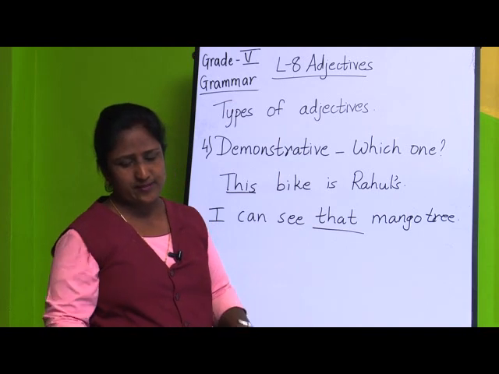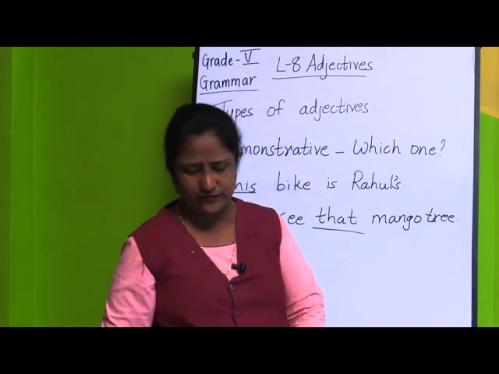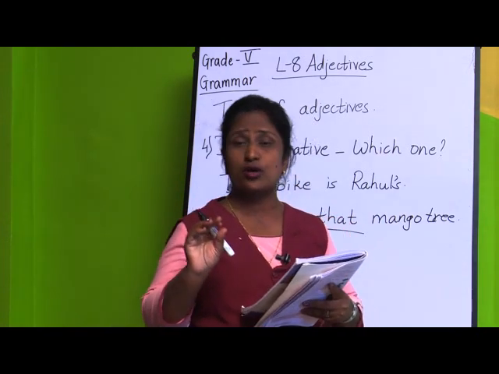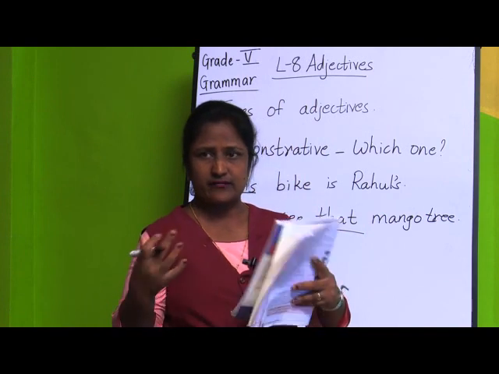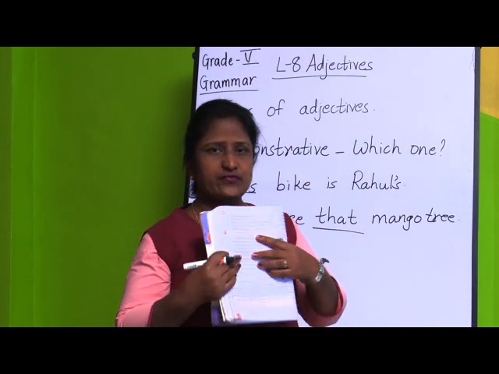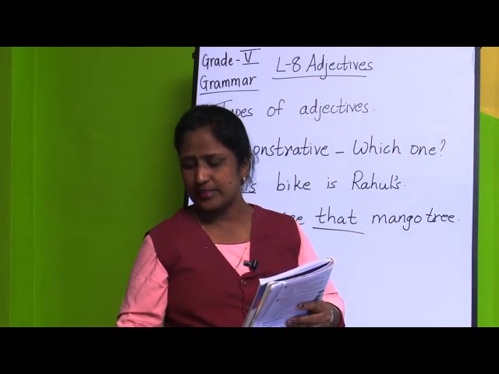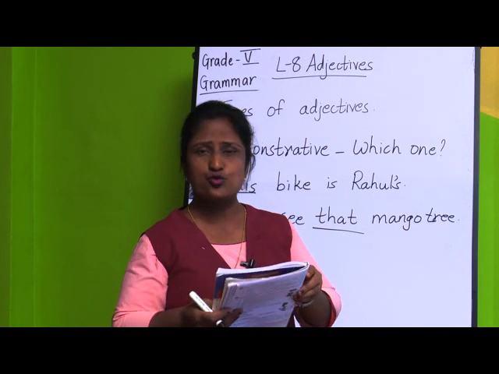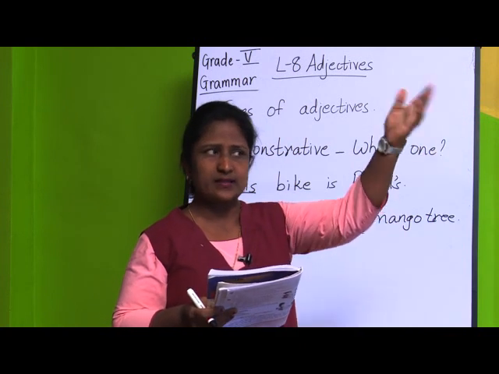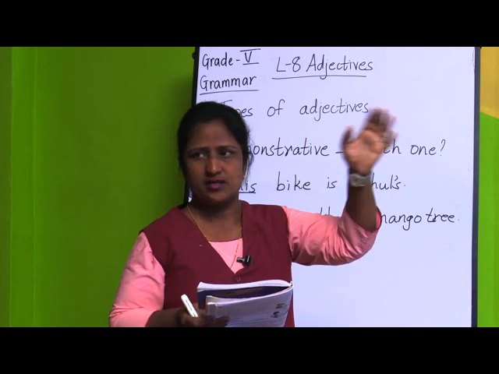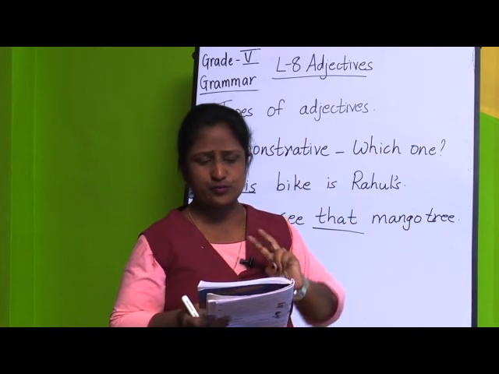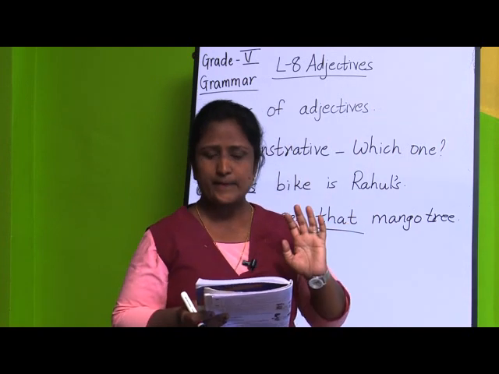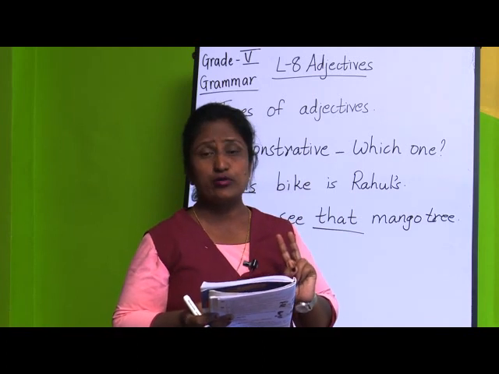This, that, these, those. If you see on page number 35, they have told, see, this and these are used to point out persons or things which are near. This book, or we can say these books, which are very near. And that and those are used to point out persons or things which are far away. That tree or those buildings, they are far away from us. And also, this and that are used for singular nouns, and these and those are used for plural nouns. So, these two things you have to remember.